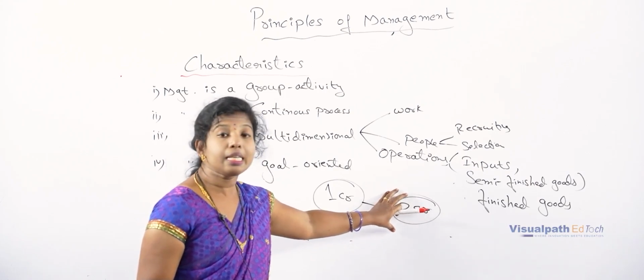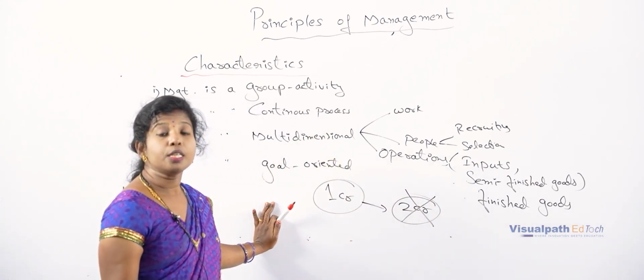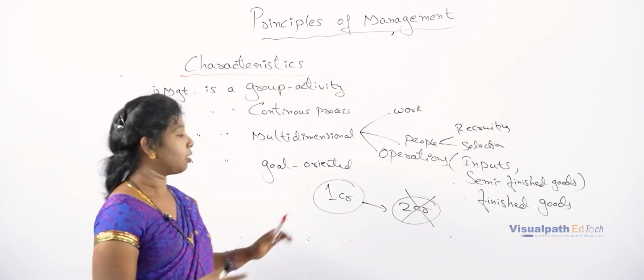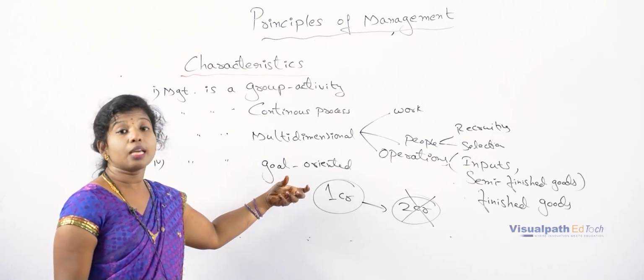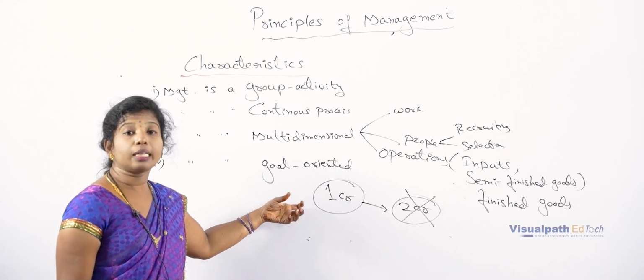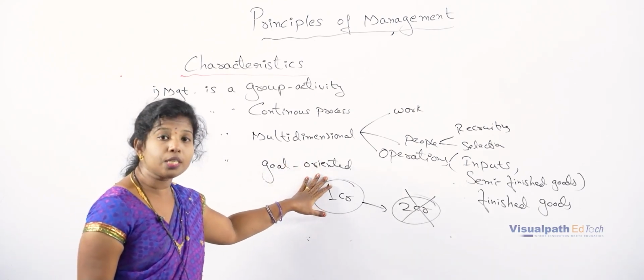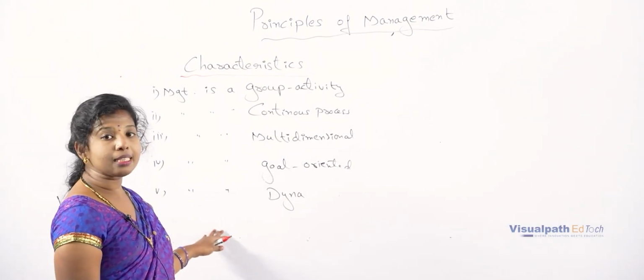Means if you are not discussing this agenda with your employees, they are not capable of giving the work in an efficient way. So each and every organization compulsorily has to be goal oriented, depending on what they are producing and depending on the type of the organization. Means a profit organization, a non-profit organization, or maybe a government body. So coming to the next one, management is a dynamic function.